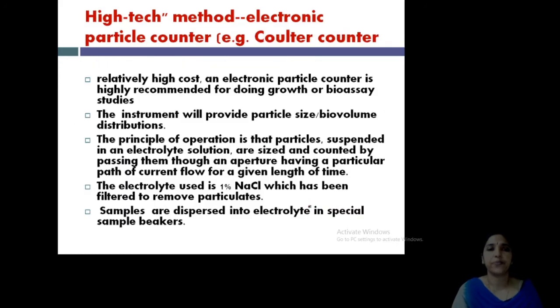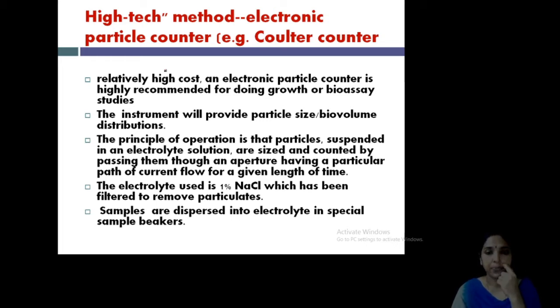Clear? Okay. Now there is a high-tech method for uni-algal sampling, known as the Coulter counter or electronic particle counter. This is a very advanced technique, recommended for bioassay studies, large-scale studies and industries only. It also provides the volume of algae present.